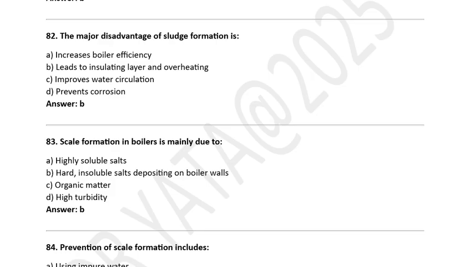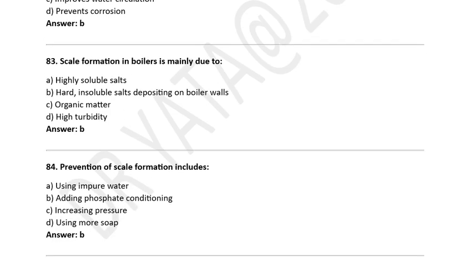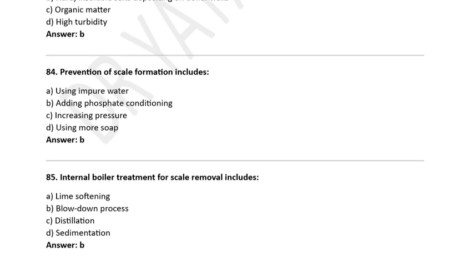D. Prevents corrosion. Correct option is B. Leads to insulating layers and overheating. Scale formation in boilers is mainly due to A. Highly soluble salt. B. Hard insoluble salts depositing on boiler walls. C. Organic matter. D. High turbidity. Correct option is B. Hard and insoluble salts depositing on boiler walls.